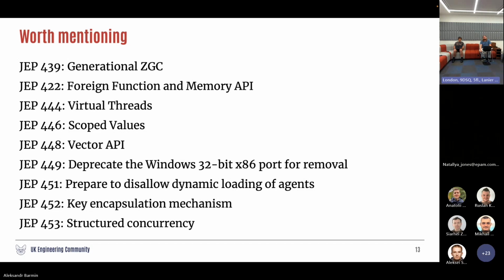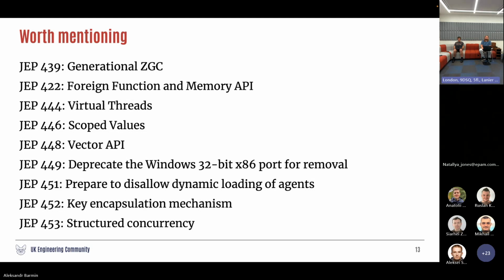So if, for example, five years ago or maybe seven years ago, we all started rewriting our ordinary Java applications from the normal way into reactive programming, right now we can revert it back and write ordinary code because threads are not so expensive. The Vector API improves mathematical computations, and the Windows 32-bit port is deprecated and marked for removal. Well, it would not be possible to run Java on very ancient machines, very ancient operating systems. Can you imagine who still does it?